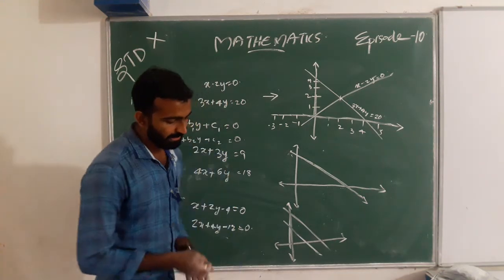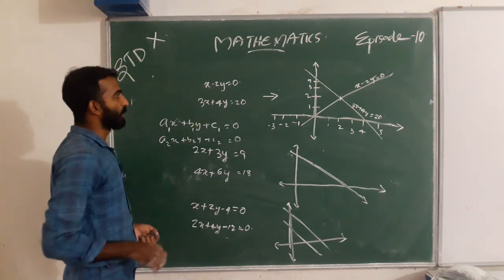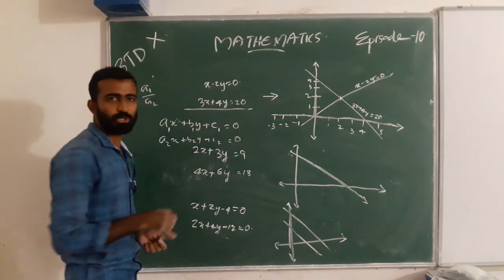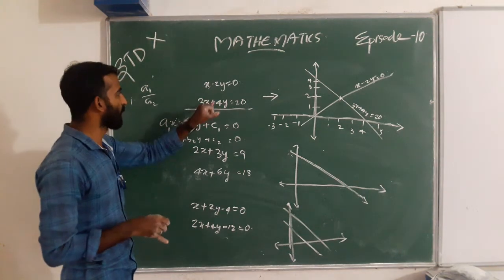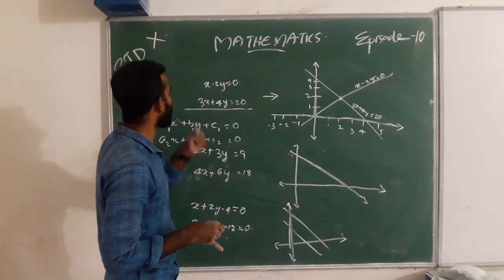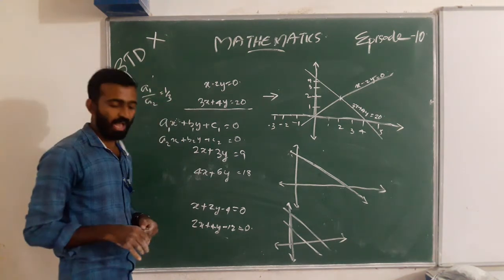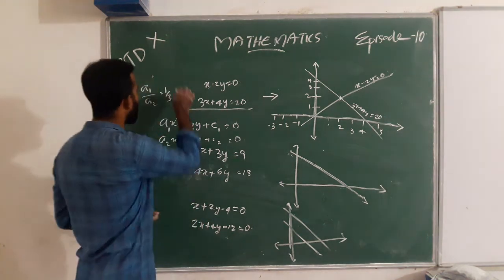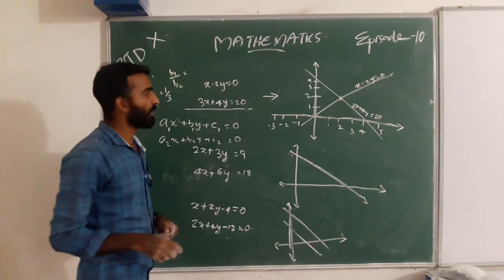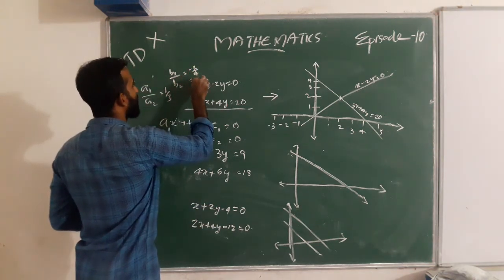For the first case, here is a1, this is a2. For the two equations x minus 2y equal to 0 and 3x plus 4y equal to 20, a1 by a2 is 1 by 3. And b1 by b2 is minus 2 by 4, that is minus 1 by 2.